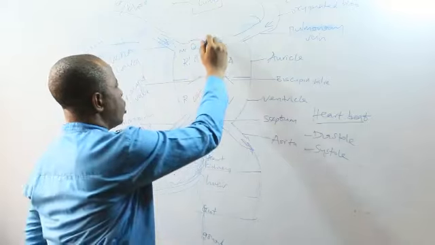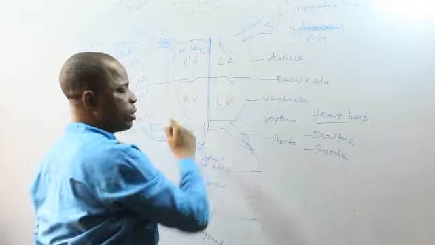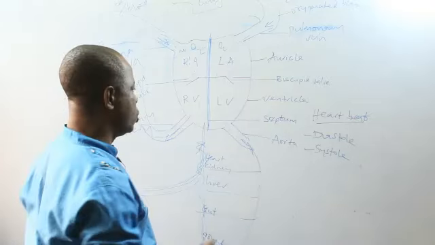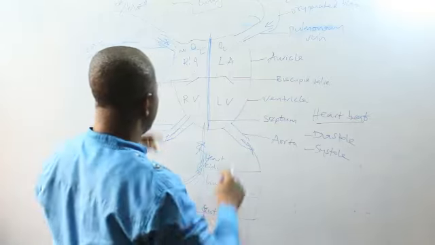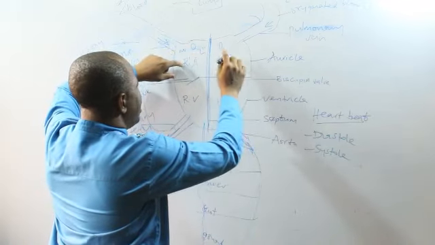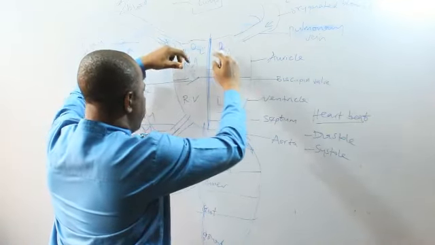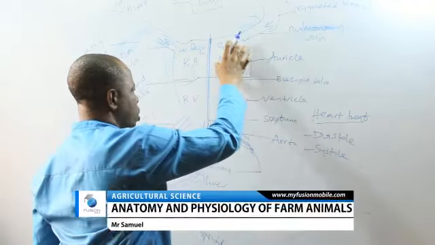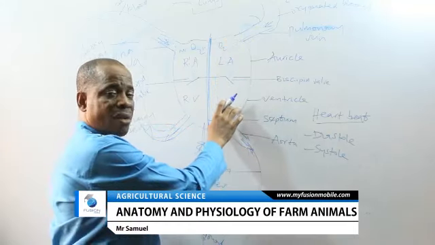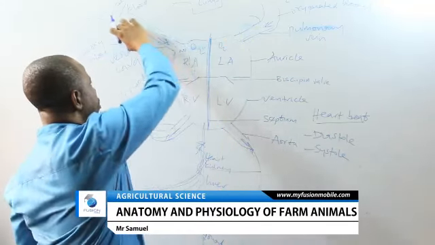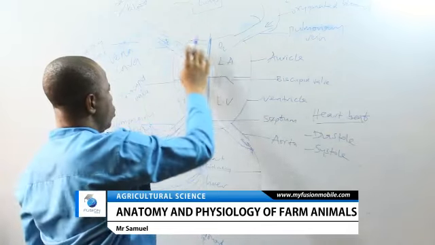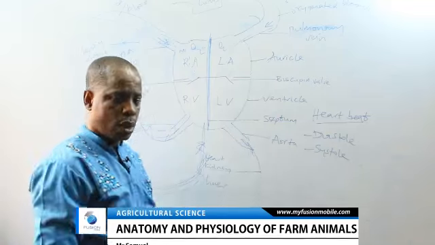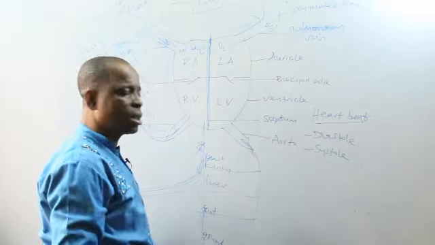Now, the two sides cannot communicate. Blood cannot diffuse because of the septum, the thick wall that separates the two halves. During diastole, the right auricle and left auricle contract, and blood flows to the ventricles. Oxygenated blood coming from the lungs flows through the valve to the left ventricle, while the deoxygenated blood coming from the other parts of the body flows through the right auricle to the right ventricle. This is called diastole. Then, immediately that happens, the second stage takes over.